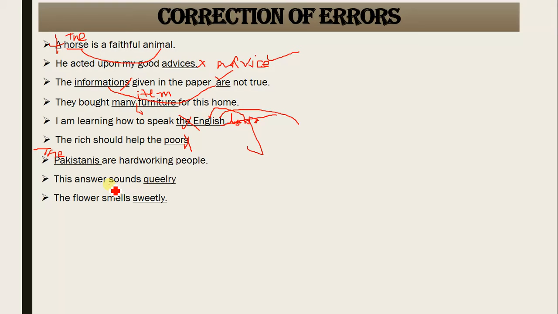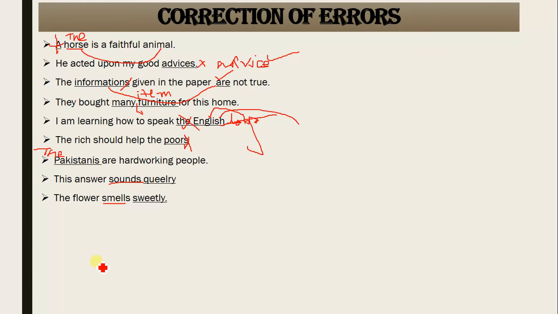This answer sounds queerly. The flower smells sweetly. Smells, sounds, tastes, looks, appears, grows, feels, touches. You know, these are called sensory verbs. And first of all, they talk about the sensation. You feel that it is going to happen. He looks nice to me, or he seems good to me.